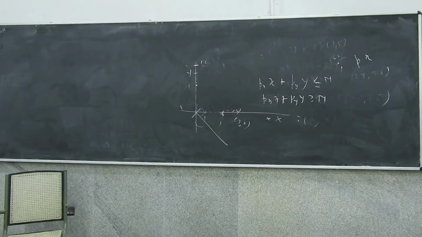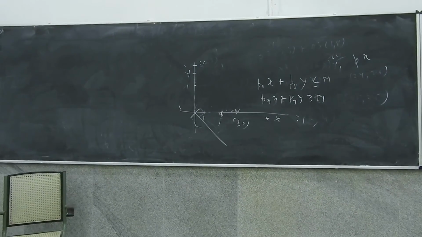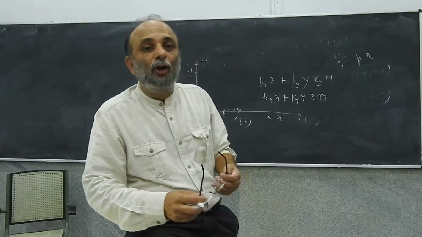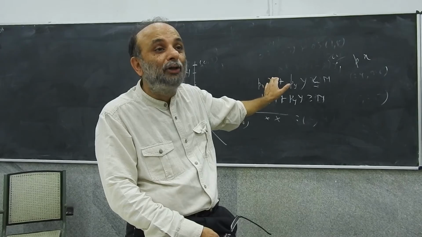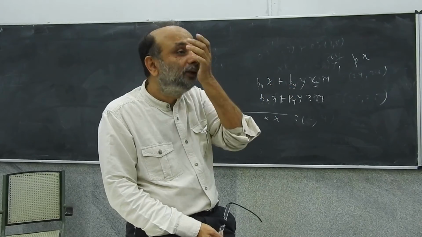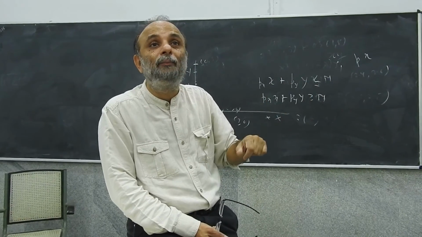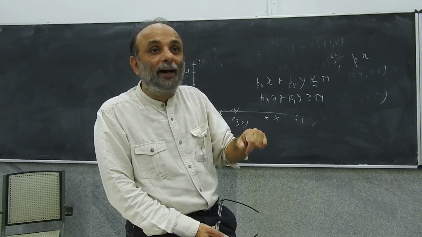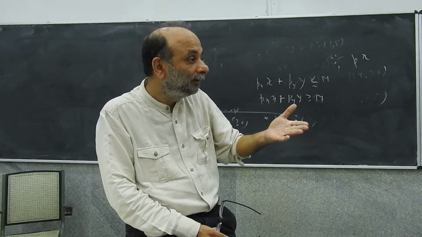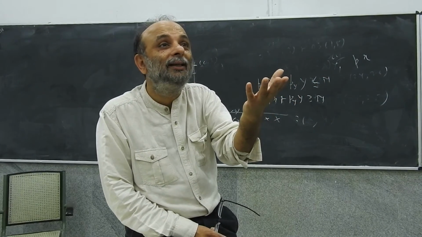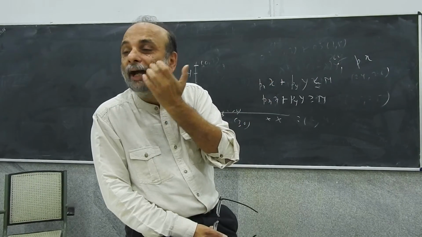You see, the point of doing mathematics here is that you now realize how life becomes complicated when you are no longer thinking about diagrams and R2. If you have a three-dimensional space, what does a budget line mean? There is no budget line, it's a plane, no? When you have R3, when you have R4, there isn't a plane. You need some definition of what you mean by a budget line. And therefore the idea of a hyperplane.